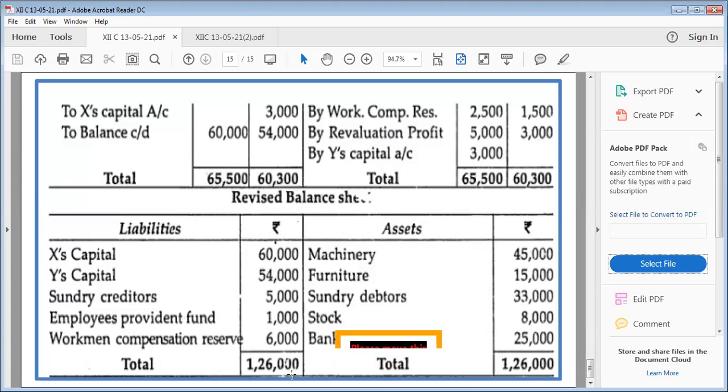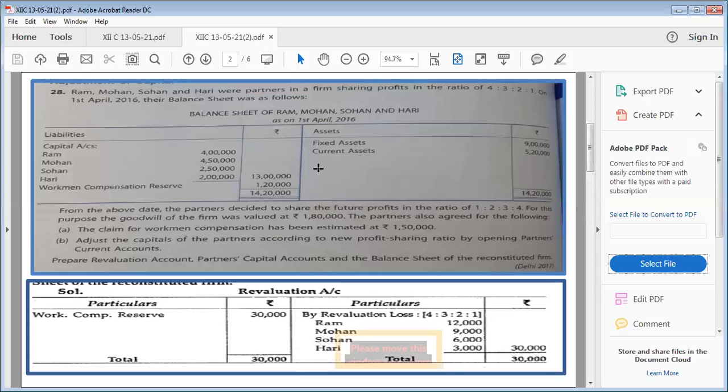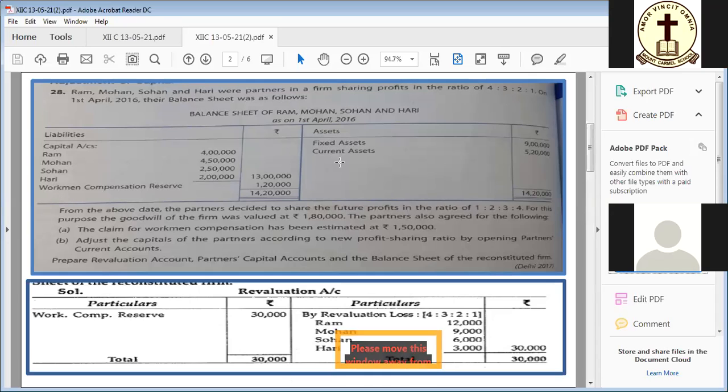No, ma'am. Yes. The question is: Ram, Mohan, Sohan, and Hari, four partners are there in a firm sharing profits in the ratio of 4:3:2:1. This is their old ratio. On 1st April 2016, their balance sheet was as follows. All right. Now in the balance sheet, workmen compensation reserve is a special item on the liability side, and no special item is there on the asset side.